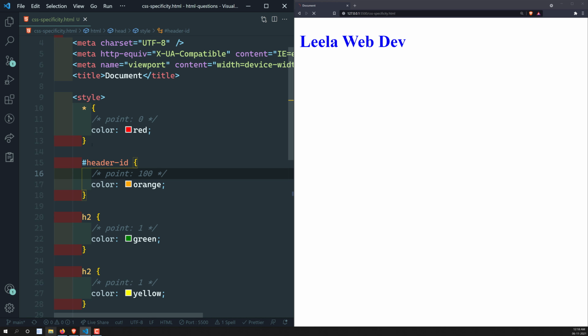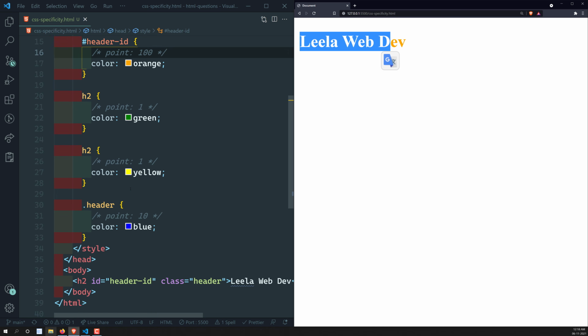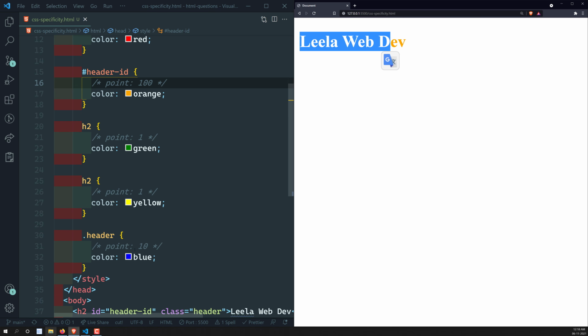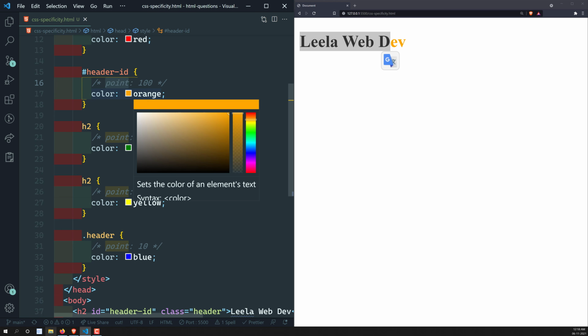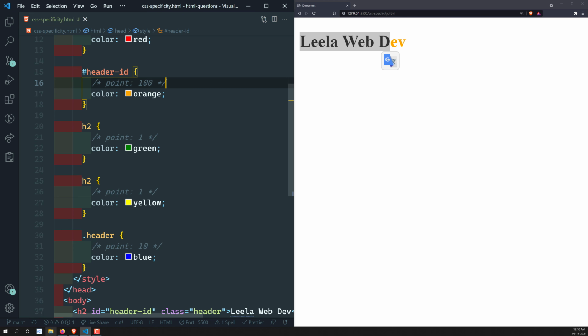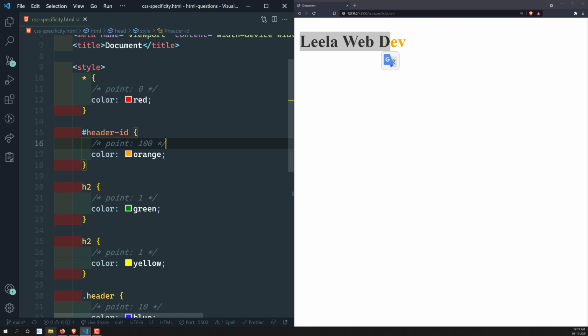Now which one will be taken as a priority? Orange will be taken as a priority out of this header. So for this H2, all these CSS rules are applying, but which one has the highest point, nothing but specificity? So this is 100. So for that reason the ID will be taken. Okay, so this is about the ID selector.